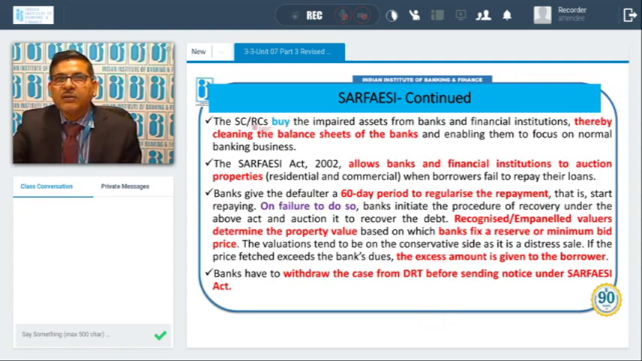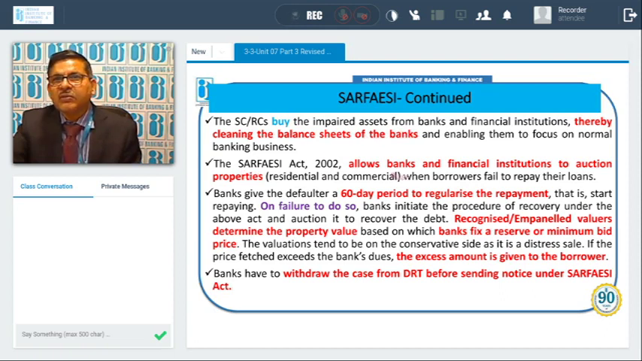Now these securitization companies or recovery companies buy the impaired asset from banks and financial institutions, thereby cleaning the balance sheet of the bank and enabling them to focus on normal business. So once the loan account has been sold to the ARC, the balance sheet of the bank becomes clean. Clean in the sense that the NPA is not now in the bank's books, and they will have to recover the amount from the ARC as per the settlement.